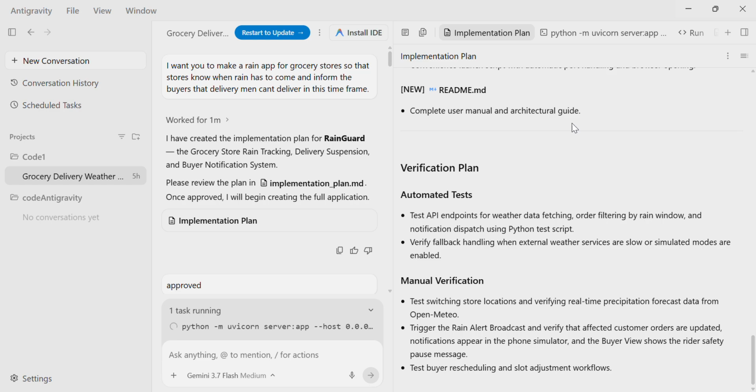Good day. I'll be talking about Anti-Gravity with Gemini 3.7 Flash. This is Anti-Gravity software. You can download it. I can provide you the links. Just Google and download Anti-Gravity. Install it. I have a Windows PC. Install it on that PC as an exe file and then run it.